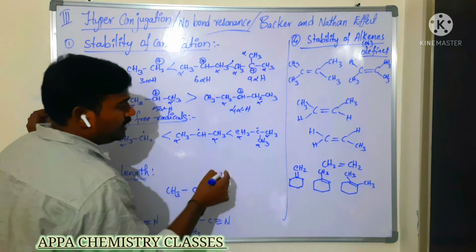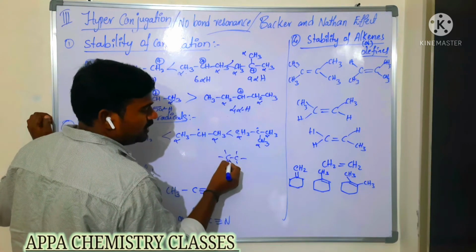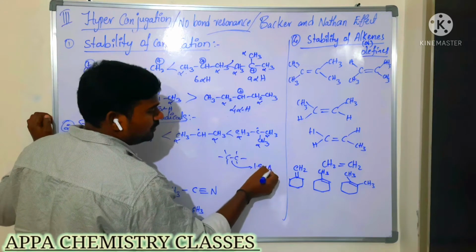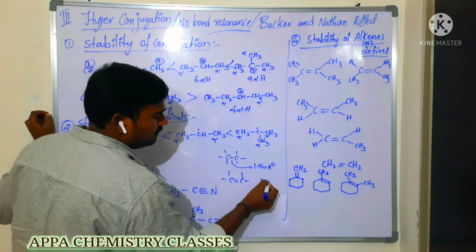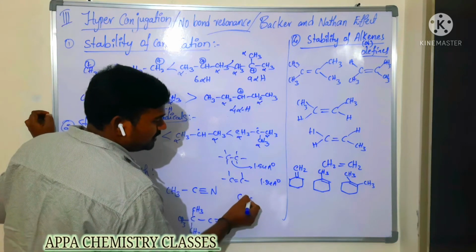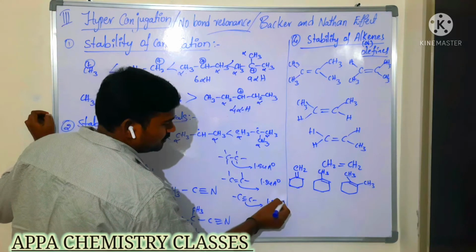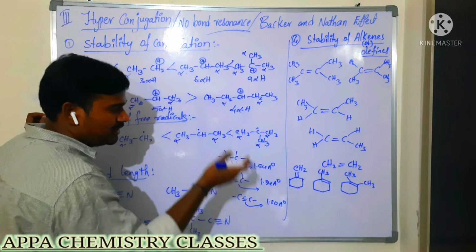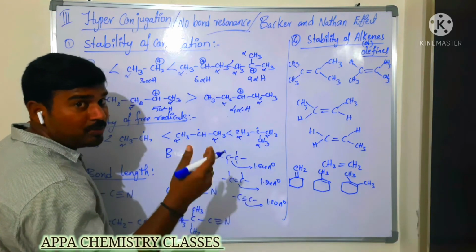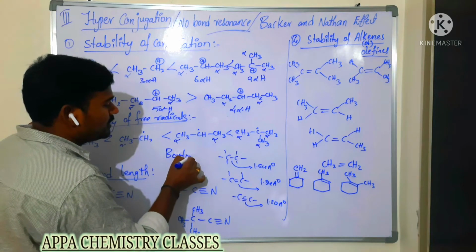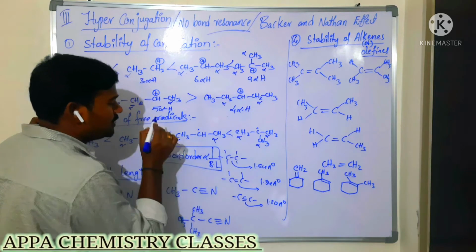Generally, between carbon and carbon, if only a sigma bond is there, a single bond, the bond length will be 1.54 angstroms. If a double bond is there, then 1.34 angstroms. If a triple bond is there between carbon and carbon, the bond length is 1.20 angstroms. As the number of bonds between the atoms increases, what happens to bond length? It decreases. The number of bonds between the atoms is nothing but the bond order. So as bond order increases, bond length decreases. This is the relation you need to remember.